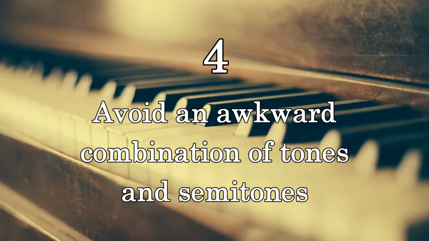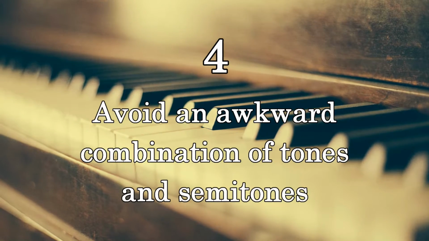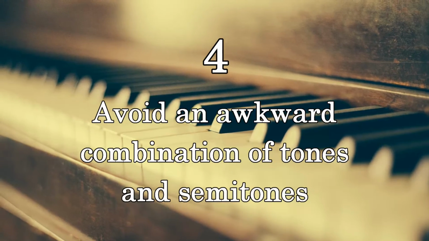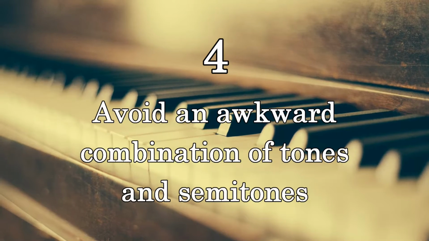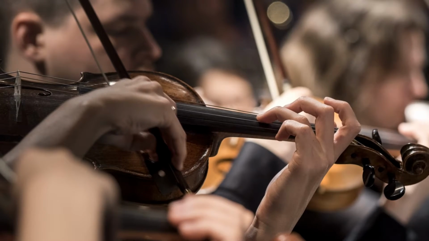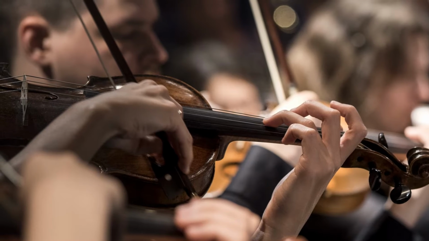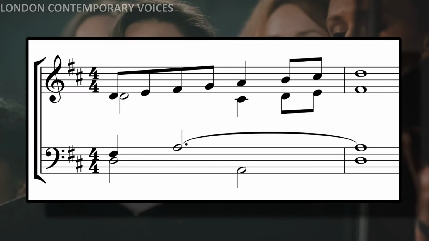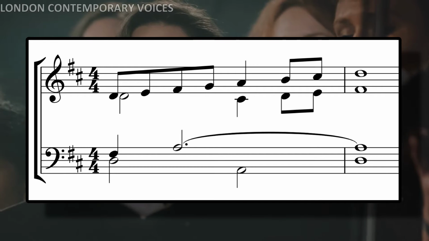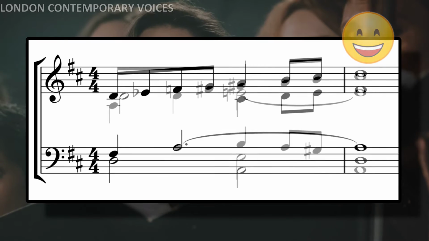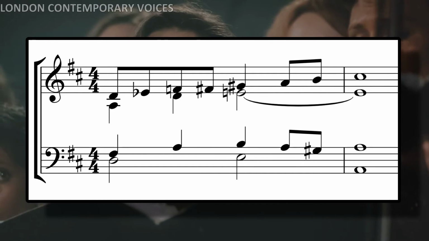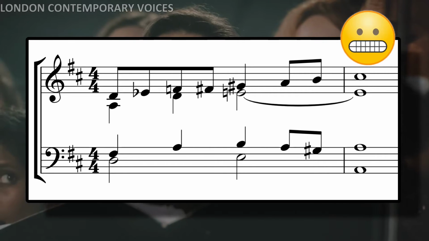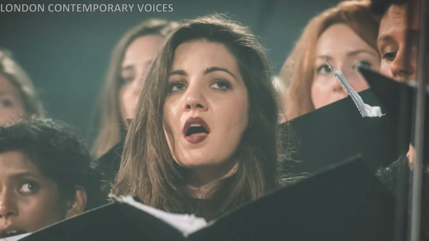4. Avoid an awkward combination of tones and semitones. Scale-wise motion tends to work best. As musicians, we're hardwired to think of scales, as they form the basis of much of our practice. This is why getting a group of singers to sing a line that follows a major or minor scale is very easy, whereas making them sing a less obvious combination of tones and semitones is less so. Again, you'll want to avoid a situation where singers have to hyper-focus on tuning in order to perform the music.